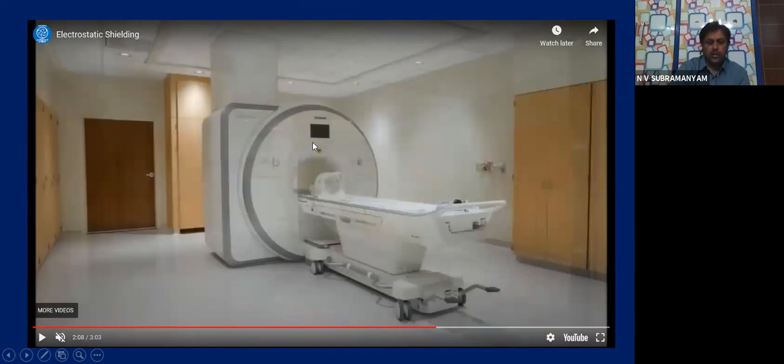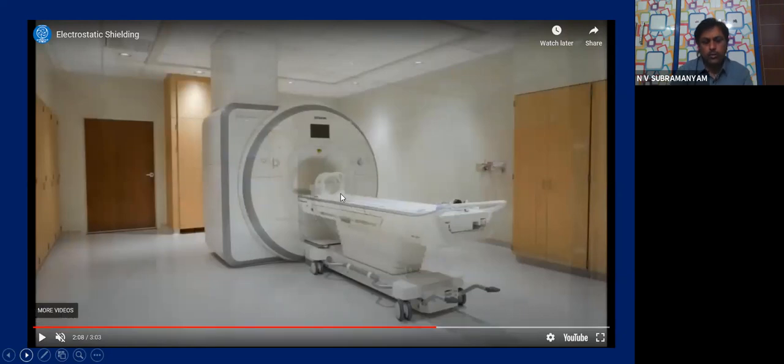And in whichever room an MRI scanner is there, the walls are completely made up of some electrostatic shielding material. So what is the importance of this? The Faraday's cage used in the MRI scanner room prevents external radio frequency signals from causing any distortion to the data coming from the patient.